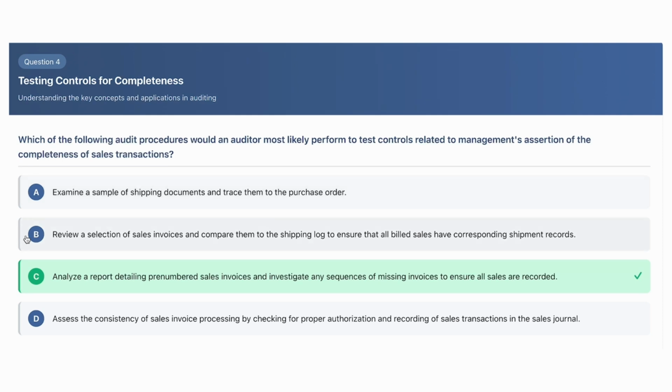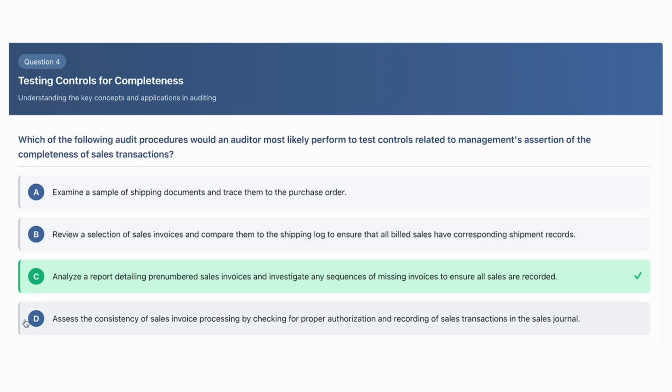B is review a selection of sales invoices and compare them to the shipping log to ensure that all billed sales have corresponding shipping records. This would test the existence assertion because we're looking at the sales invoices and making sure that they have proper support and that they actually took place.